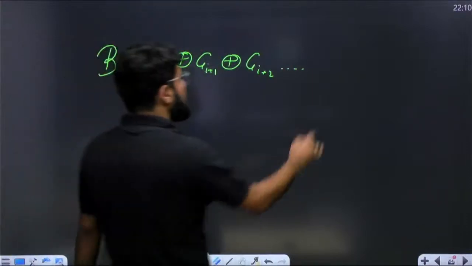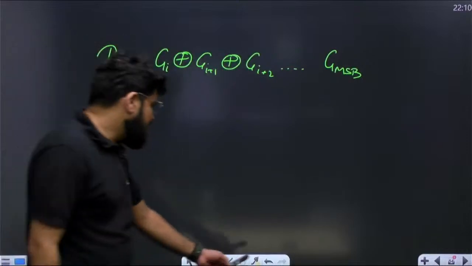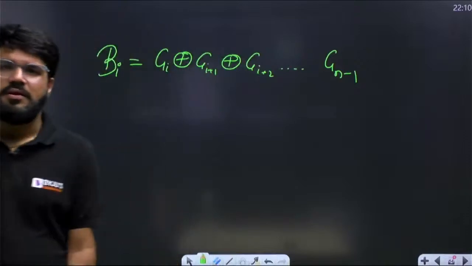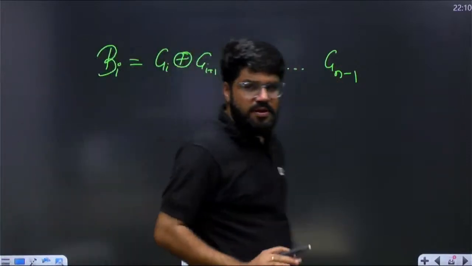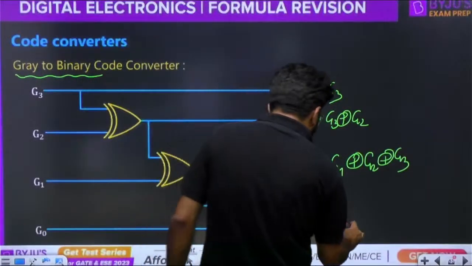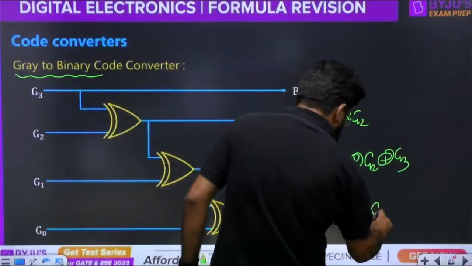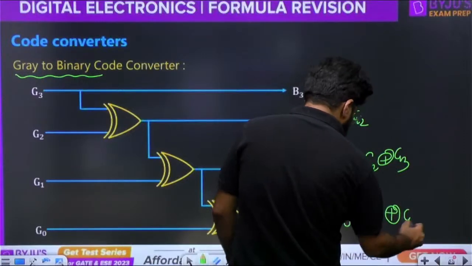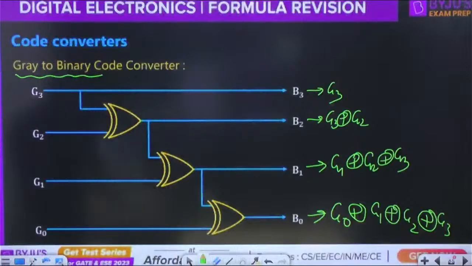Let's say the number of bits is n, so the MSB will be Gn minus 1. It is the XOR of all the gray bits from i up to the MSB. Same thing applies here also. B0 is the XOR of G0, G1, G2, G3, isn't it?